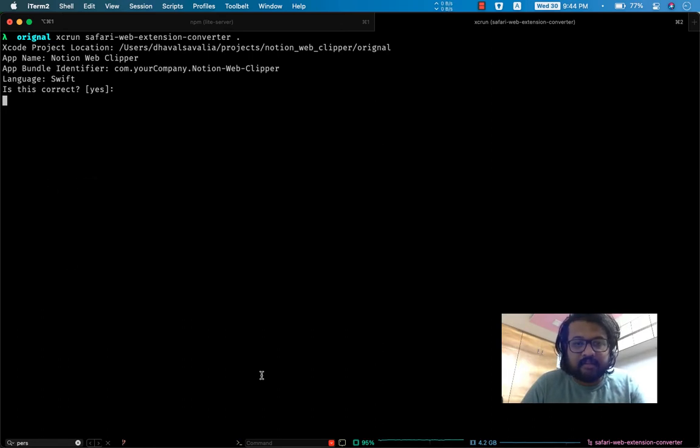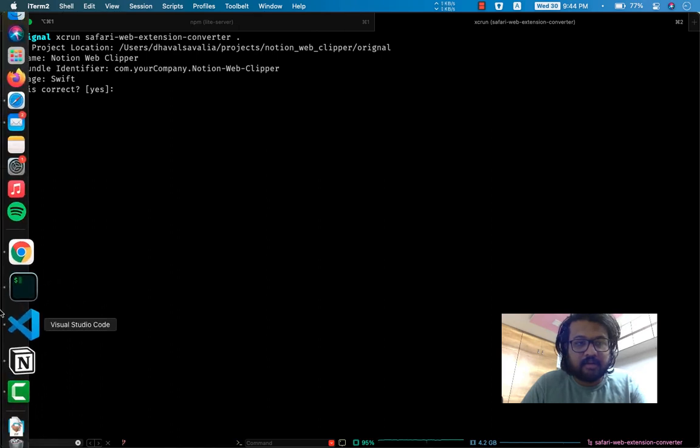So I'll exit out of here. It should be building the Xcode project any time. It will auto open Xcode as soon as the scaffold is ready for us, the skeleton or whatever. Let's wait.